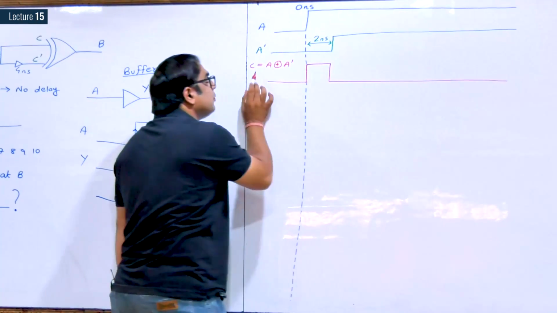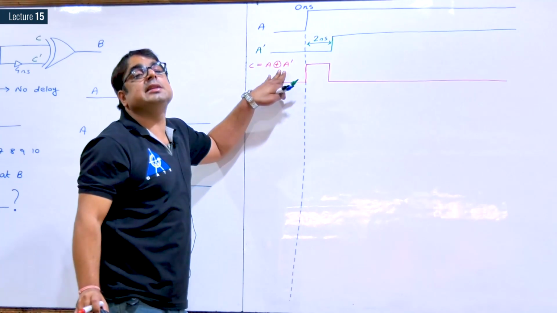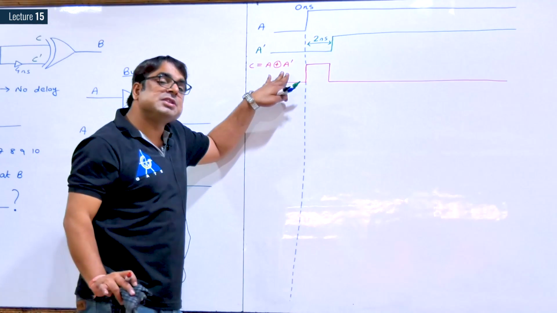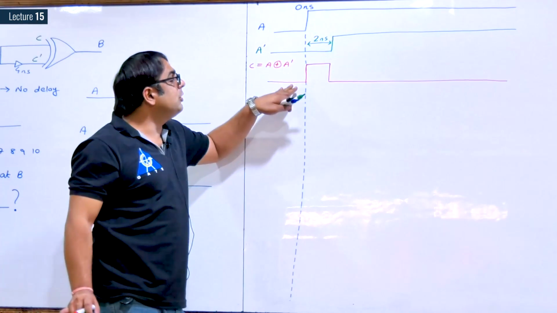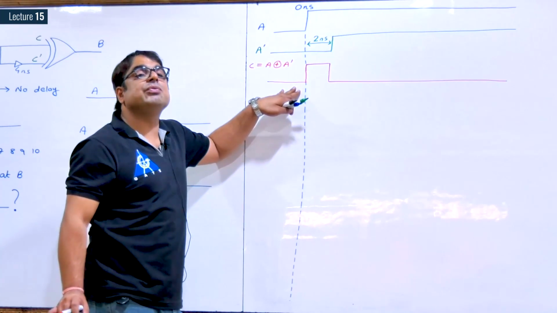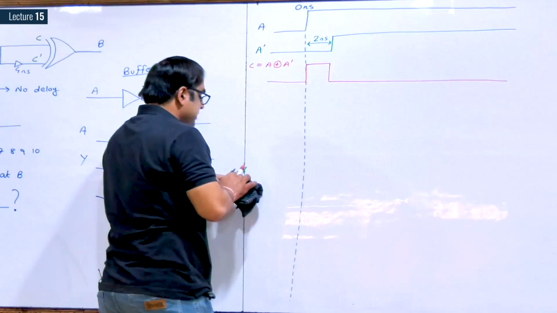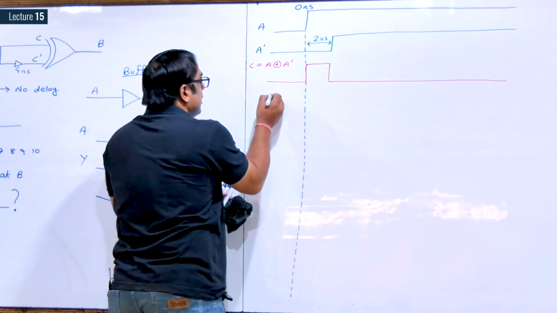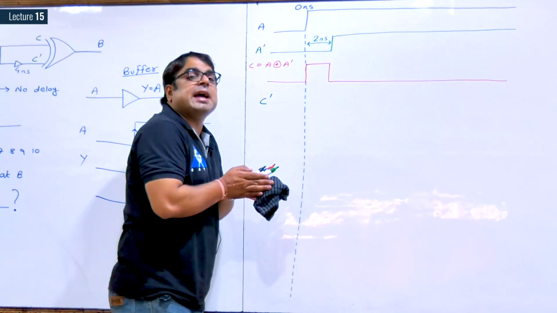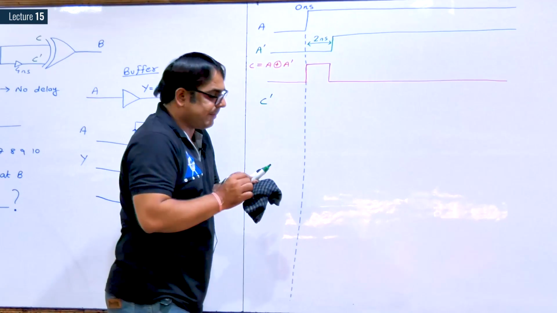So this is the output of the XOR gate, and we will not delay this output as the XOR gate delay is given as 0. Means there is no delay in XOR, so no need to shift the output of the XOR gate. Now we need C dash. What is the difference between C and C dash? C dash is the delayed version of C by 4 nanosecond.